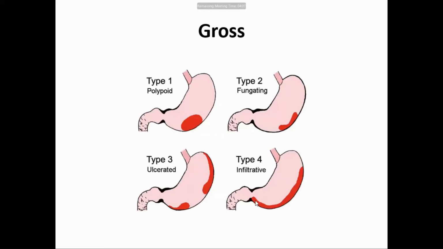And then this is infiltrative, the scirrhous type, called type 4. Infiltrative means diffusely infiltrating. It infiltrates the wall of the stomach diffusely all over, and it forms a thickening of the wall by fibrosis and tumor infiltration. So these are the 4 gross types of lesions of gastric carcinoma. The same will be true when we come to the other carcinomas of the GIT.